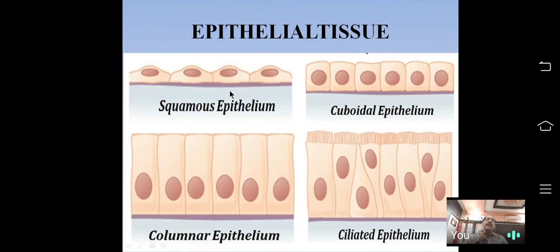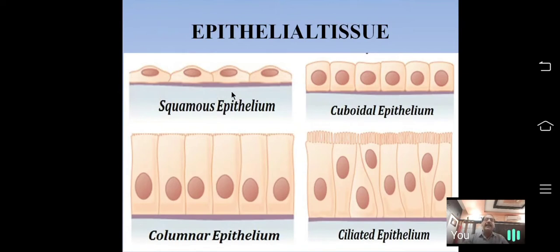It is of 2 types: simple squamous epithelial tissue and complex or stratified squamous epithelium. Stratified squamous epithelial tissue is present on the skin with many layers. Simple squamous epithelium means the squamous epithelium made up of a single layer of cells is called simple squamous epithelial tissue.